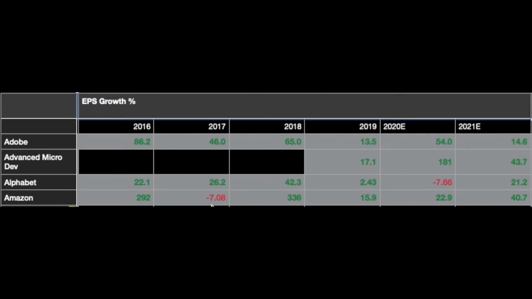Amazon in 2017 took a hit, but really bounced back the following year at a 336% increase. Since then they've been growing, as you can see, and 2021 is going to be a better year than this for Amazon. Okay, so that's EPS growth and how that relates to earning momentum.